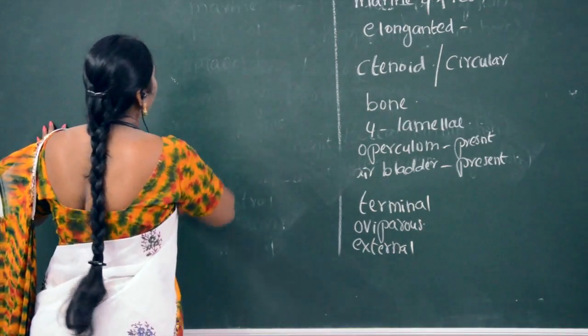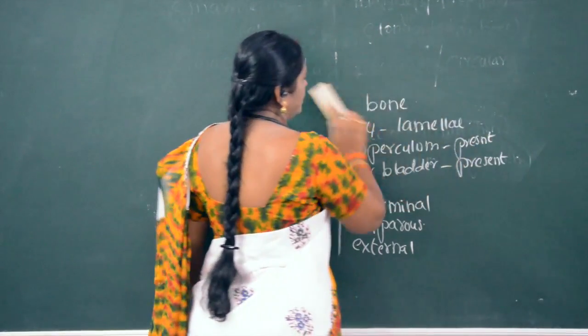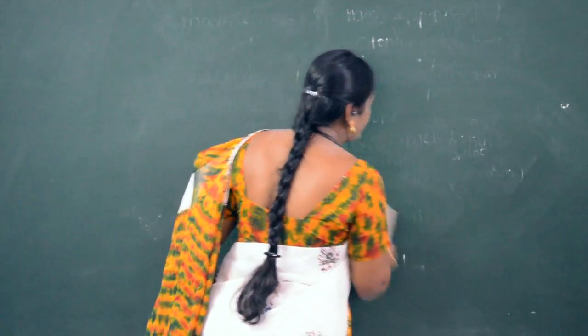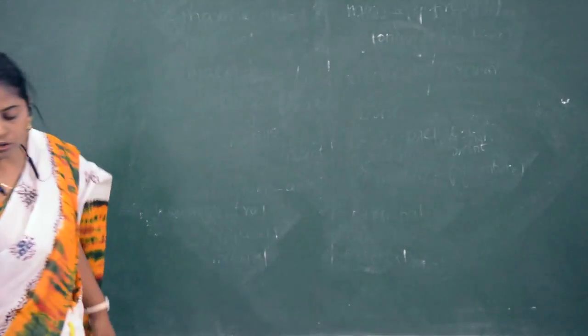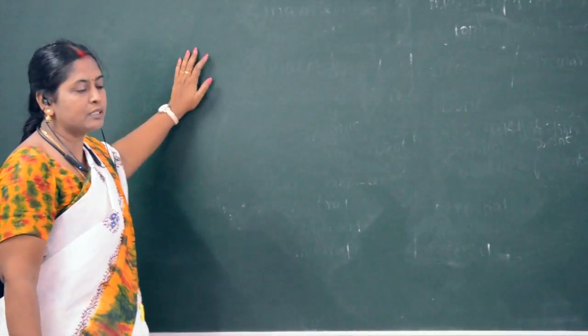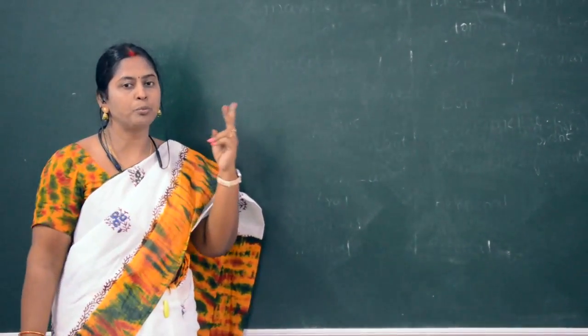So till here we have completed about pisces. In vertebrates we have completed about pisces. According to the division in Gnathostomata, yesterday we have seen Gnathostomata is divided into two superclasses.